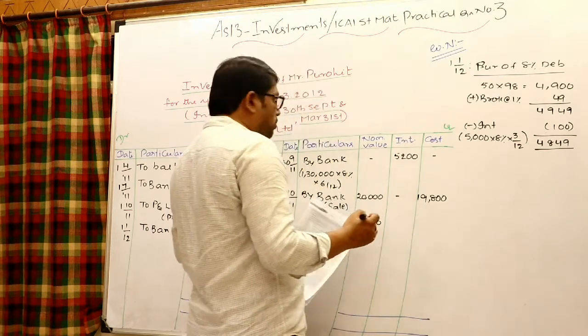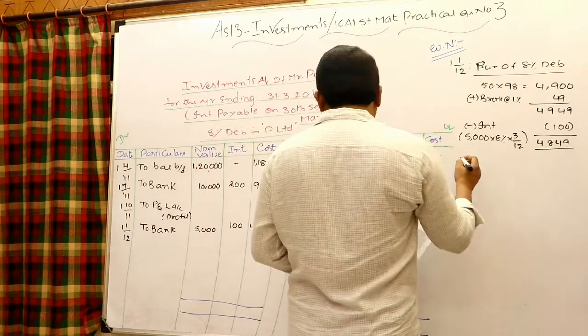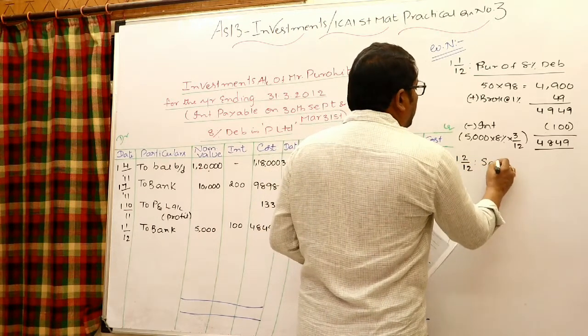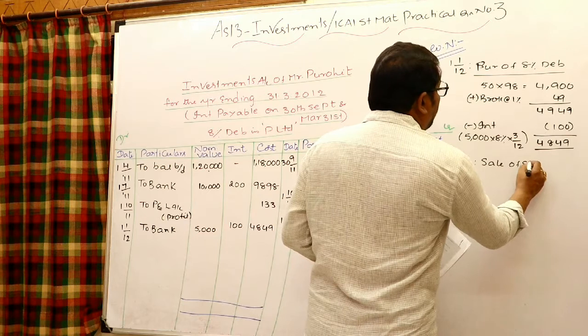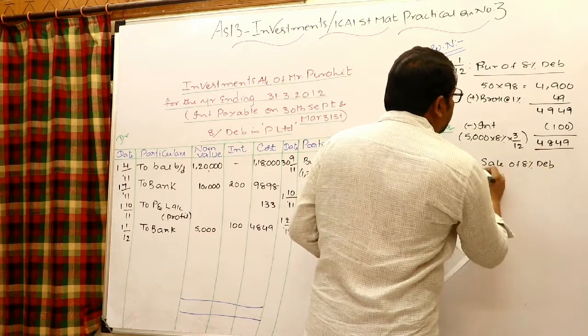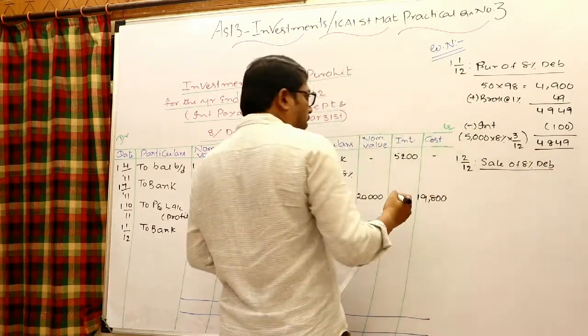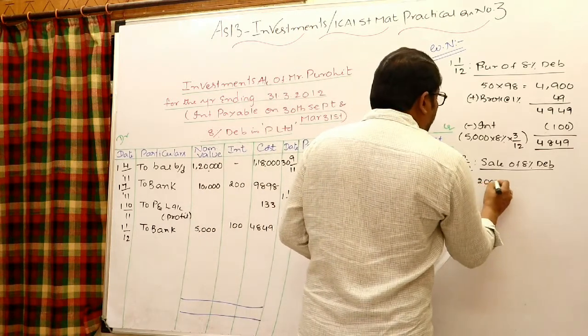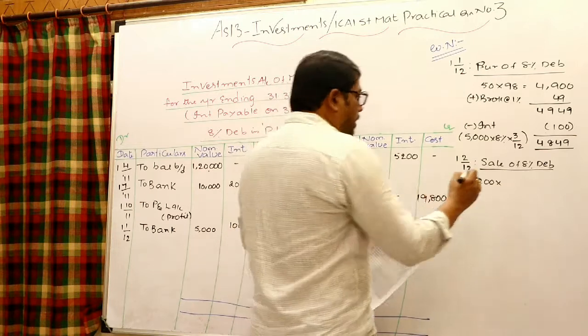Okay, again we need to work out here. That is on 1/2/2012, sale of 8% debentures. 200 debentures sold at 99.